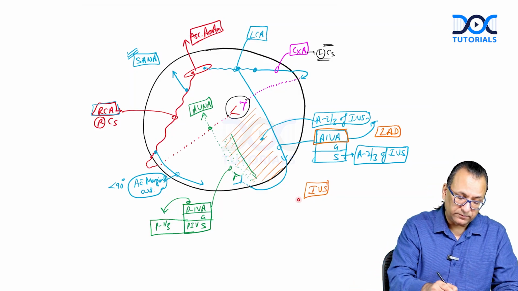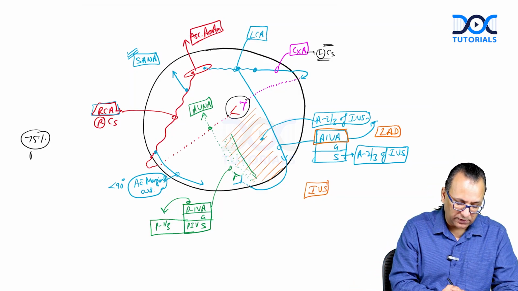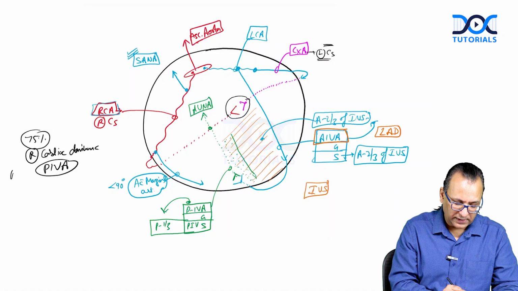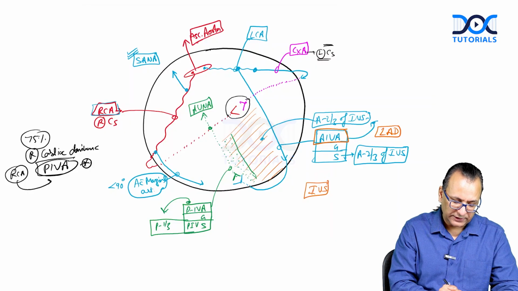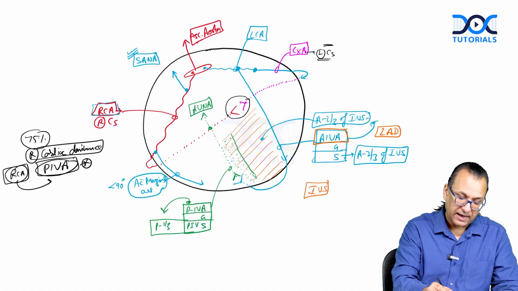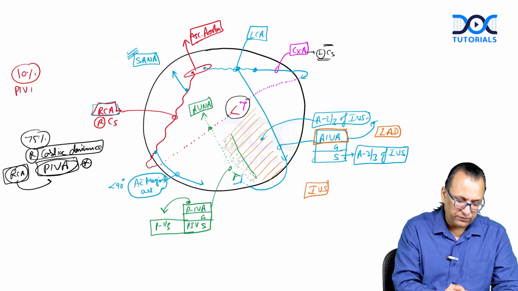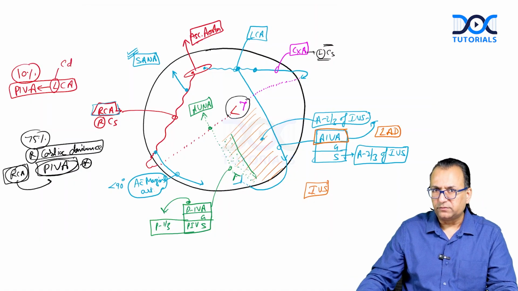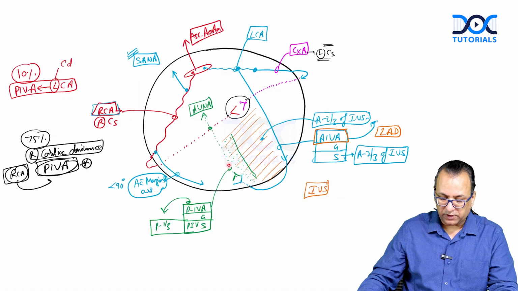What is that called? In 75% of people there is a right cardiac dominance, and when you say there is a right cardiac dominance, it means that the PIVA was given by the right coronary artery. So it is the PIVA which determines the dominance. If PIVA is given by the right coronary artery, you will say right cardiac dominance, and if the PIVA was given by the left coronary artery? It is happening only in 10% of people that PIVA actually came from the left coronary artery, and that will be called the left cardiac dominance. So as we talk about the dominance, it is this PIVA which determines the dominance.